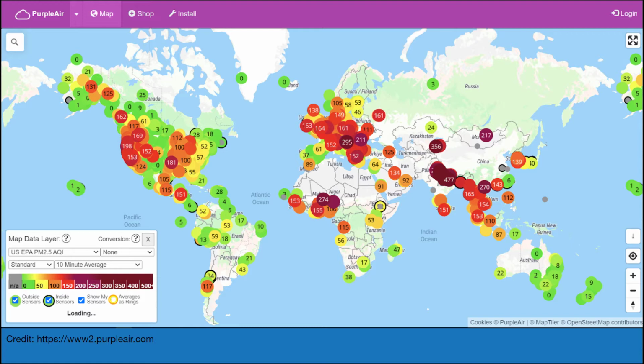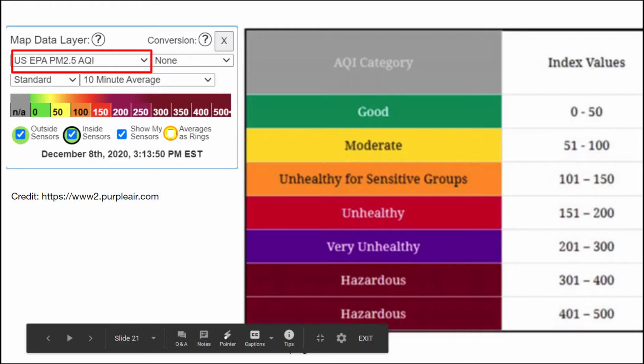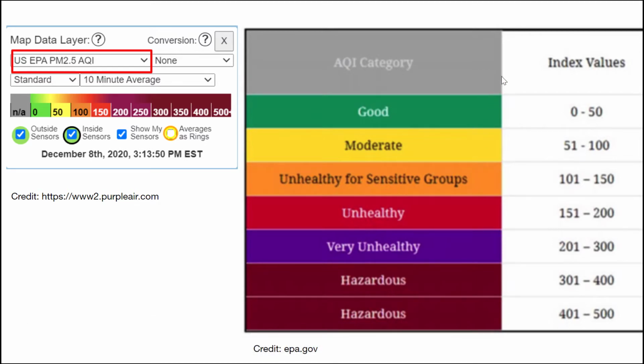And when the map comes up, it will default to the United States Air Quality Index. And that's what you see in the colors and the numbers there on the map. So the Purple Air color codes agree with the United States Environmental Protection Agency Air Quality Index category values, okay?